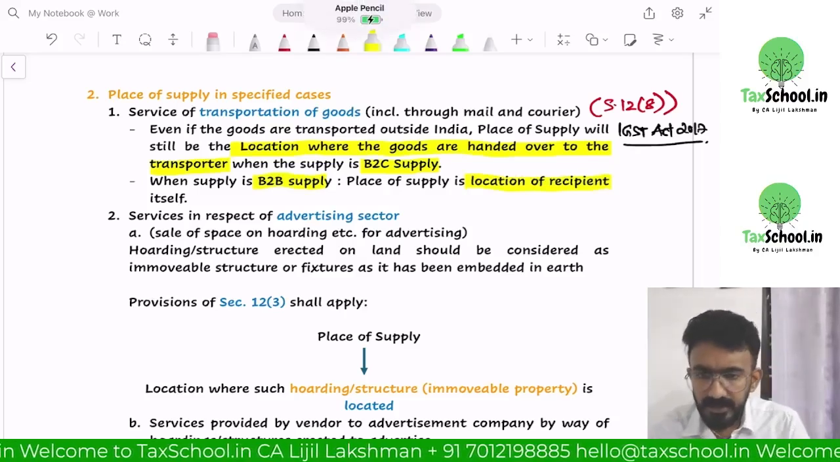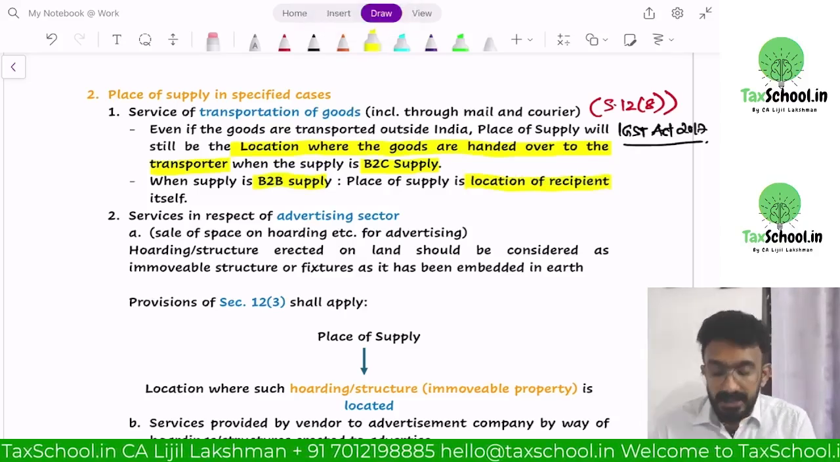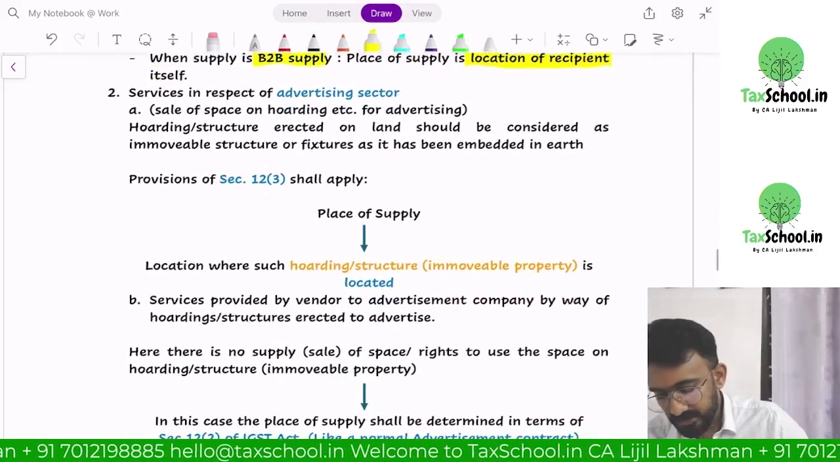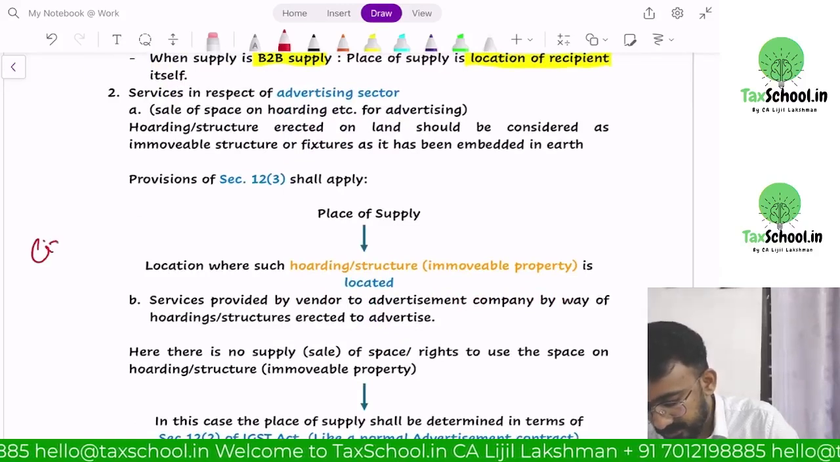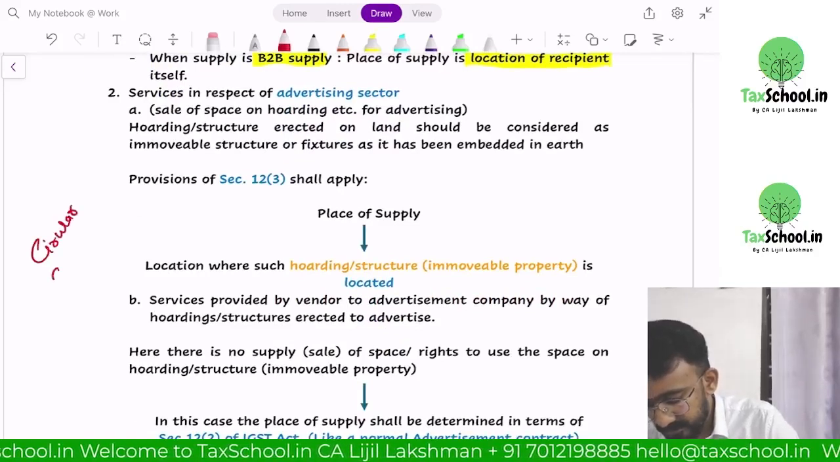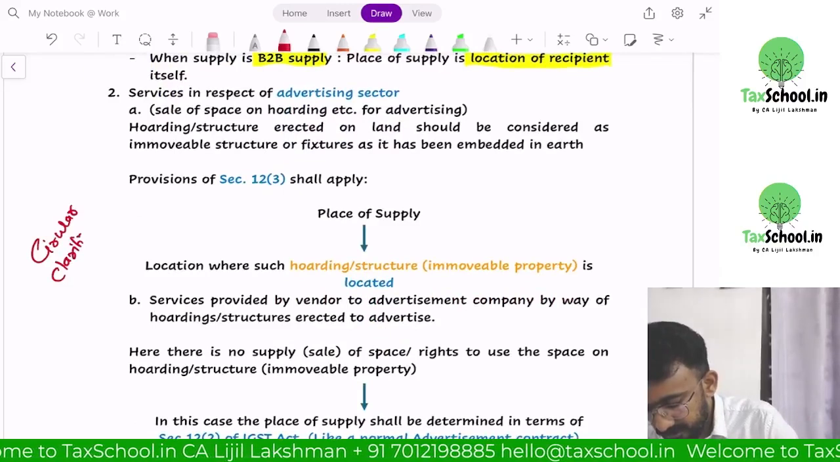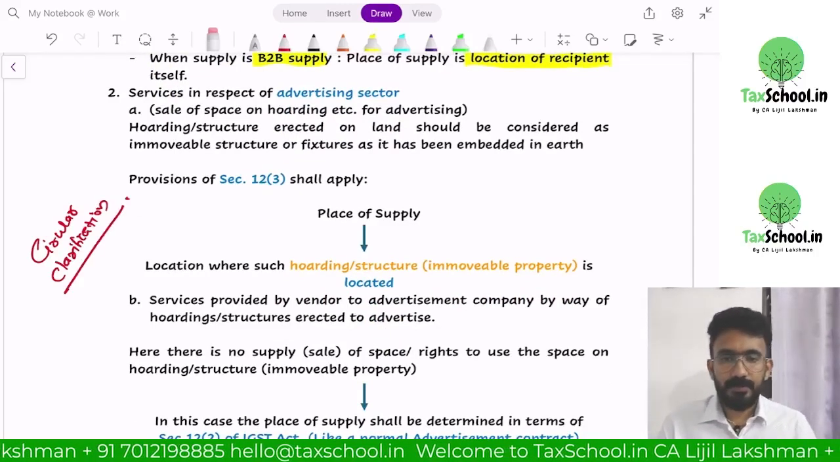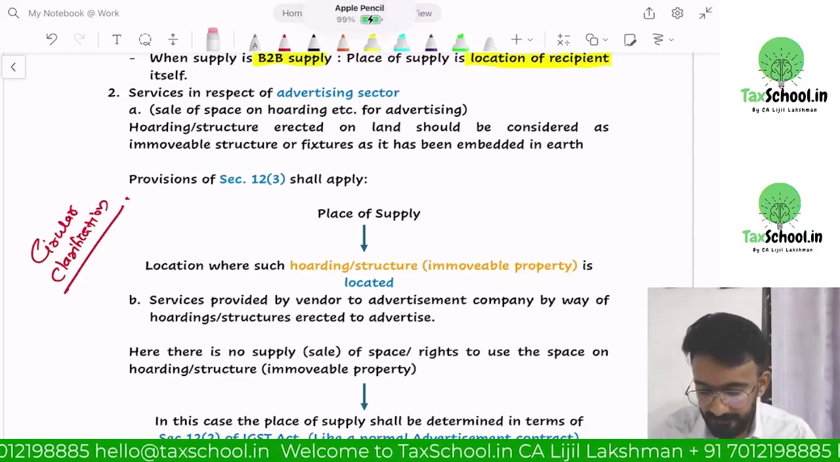Then advertising contracts had a confusion, so they have given a clarificatory circular. The second one is a circular clarification. The first one is a provision amendment. Okay, let's look at what it does.